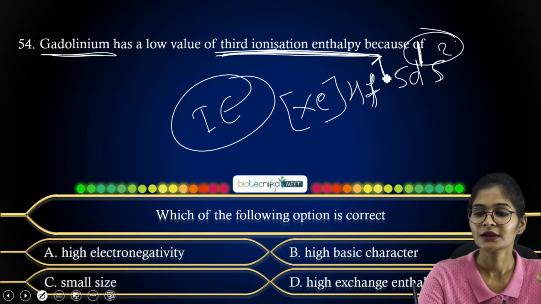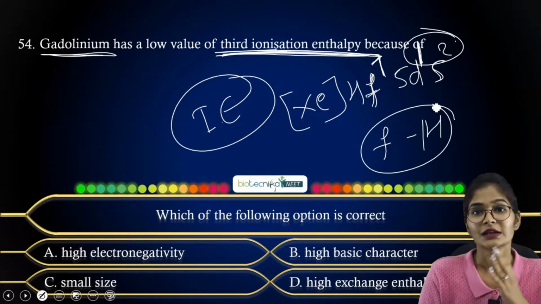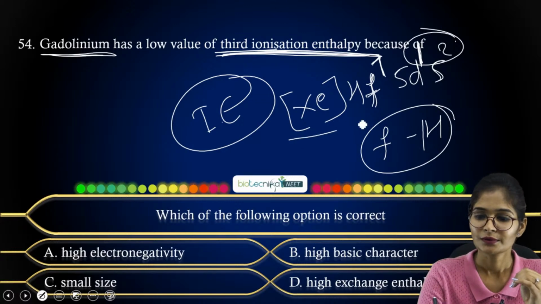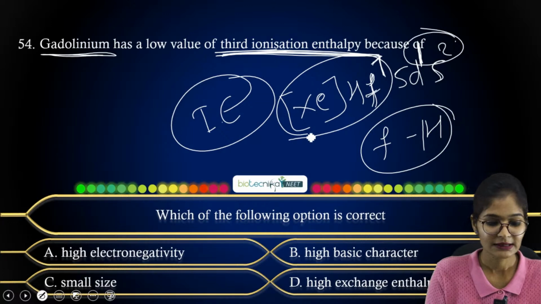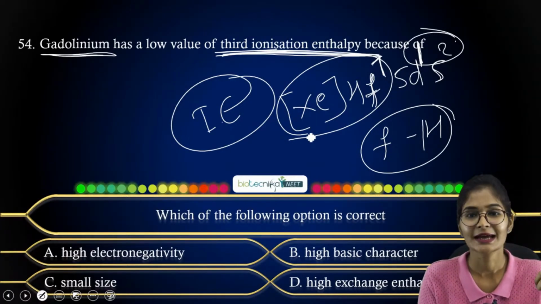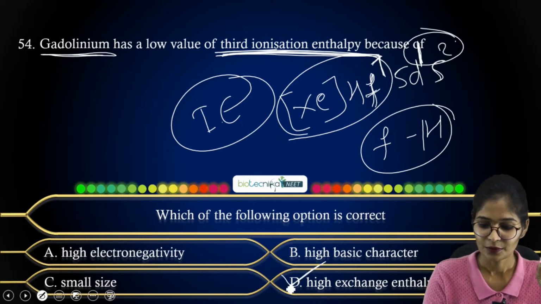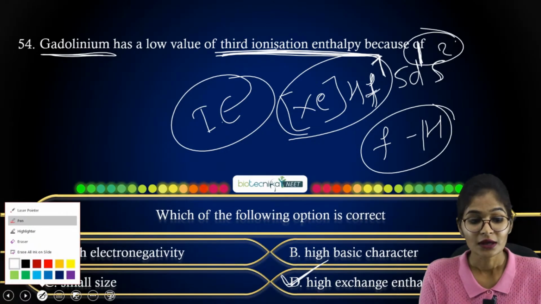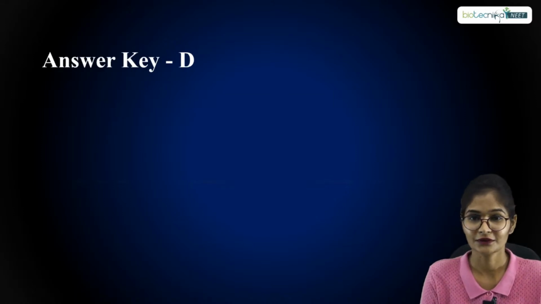In f7, where f can be fulfilled with 14 electrons, if we reduce it to half, then it will be 7, right? So it will be more stable. For that case, if you consider the given options, that is high electronegativity, small size, high basic character, and high exchange enthalpy, the one where they have mentioned high exchange enthalpy will be your proper answer for this question. So your option D is correct for this question.